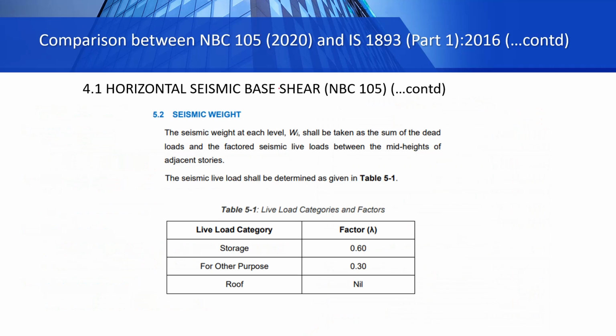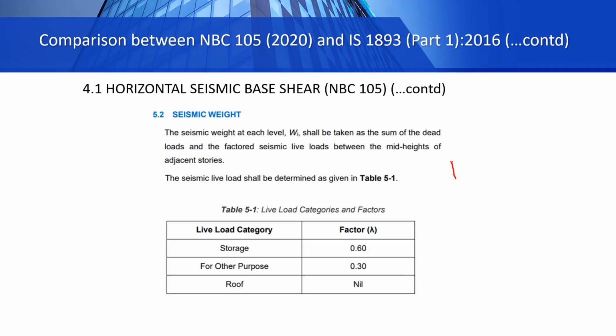And finally, seismic weight. We talked about live storage and other normal storage in our previous slide. In the Indian code, if our live load is less than or equal to 3 kilonewton per meter square, we will take 25% of that live load during calculation of seismic weight. If the live load is greater than 3 kilonewton per meter square, we will consider 50% of that live load.